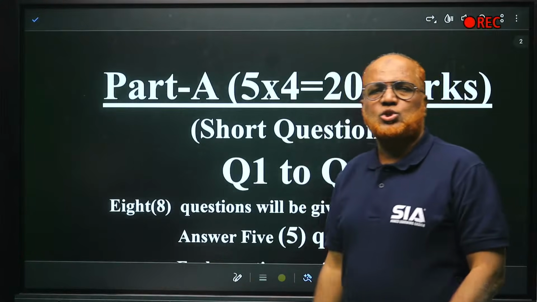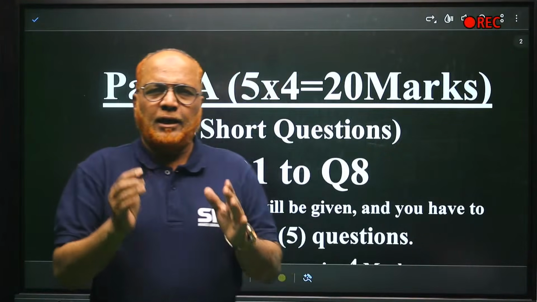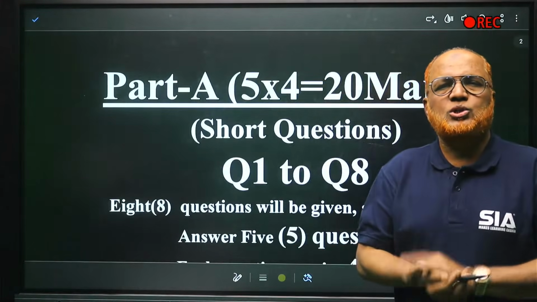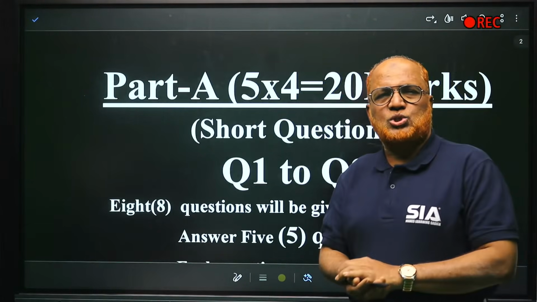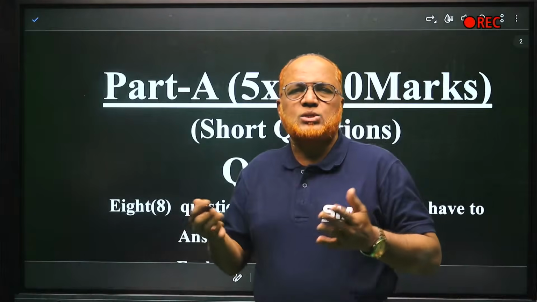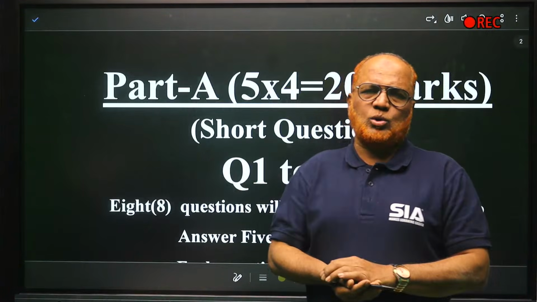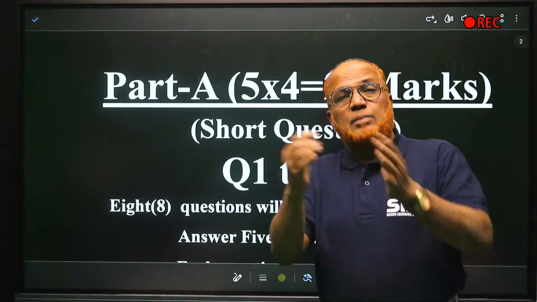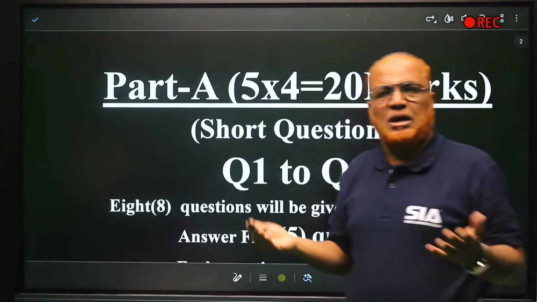First of all, the question paper consists of 2 parts, part A and part B. In part A, totally 8 questions will be given, out of which you have to attempt 5 questions. In those 8 questions, you may get theory as well as problems, any combination. Sometimes 4 problems, 4 theory questions, sometimes 3 problems and 5 theory questions. Sometimes 5 problems and 3 theory questions. Like this, different combinations may be given.